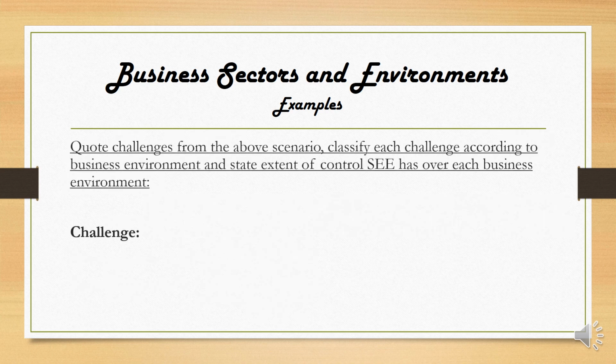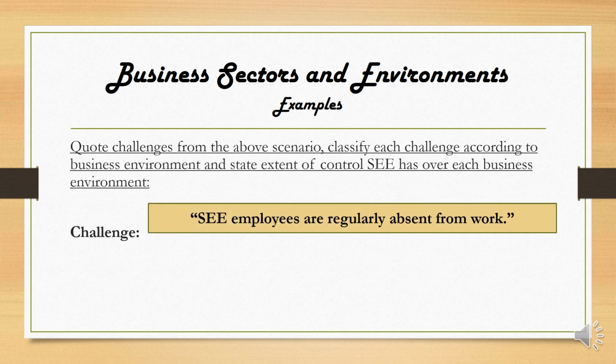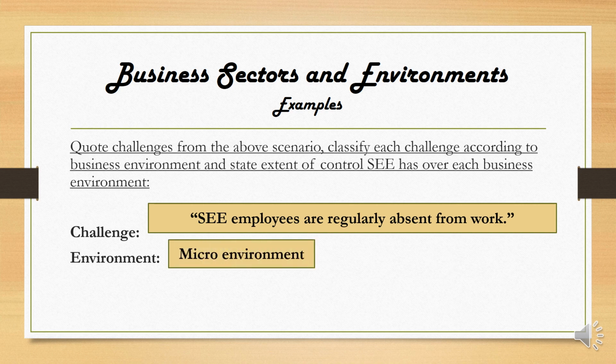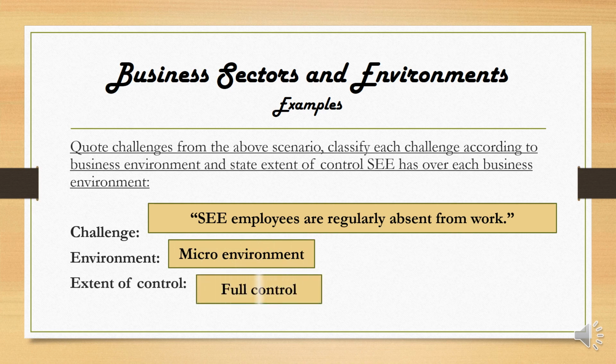The next challenge from the scenario, remember to quote word for word. SEE employees are regularly absent from work. In terms of the business environment, obviously our employees are part of our internal environment. It is the problem within the business itself. So the environment will be the micro environment. And remember, within the business itself, we have full control. Obviously, we can take disciplinary action against these employees that are absent without a valid reason.